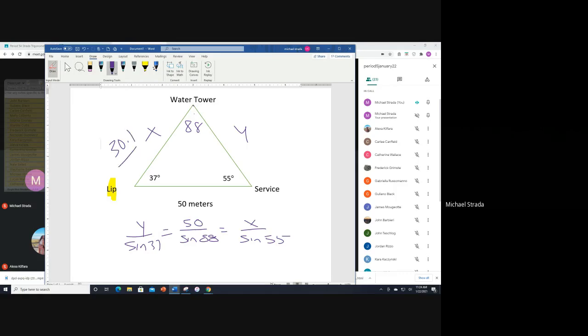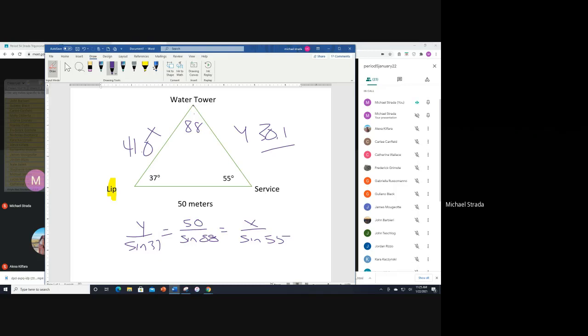And we do the same thing with x. So that's a 30.1 for y. Then to get x, I'm going to do 50 sine 55, and divide that by the sine of 88. And I'm going to get basically 41.0, which is great. So that's how you get the distances.